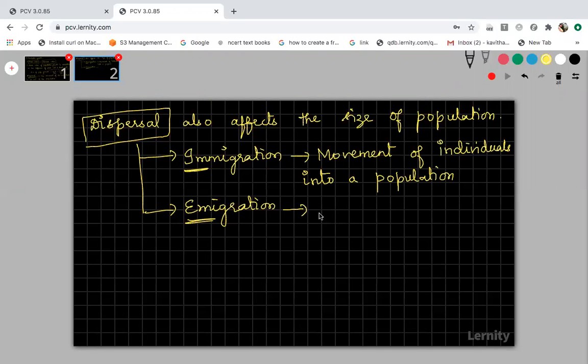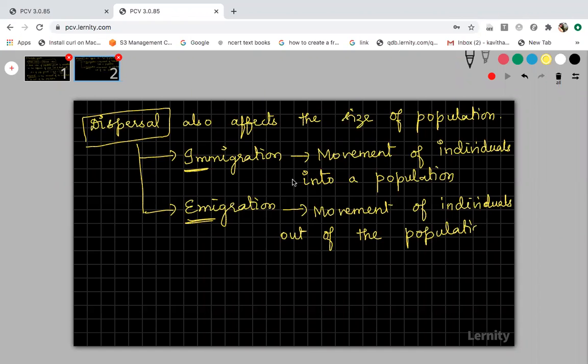And the movement of individuals, it is just opposite. The movement of individuals out of the population is called emigration.